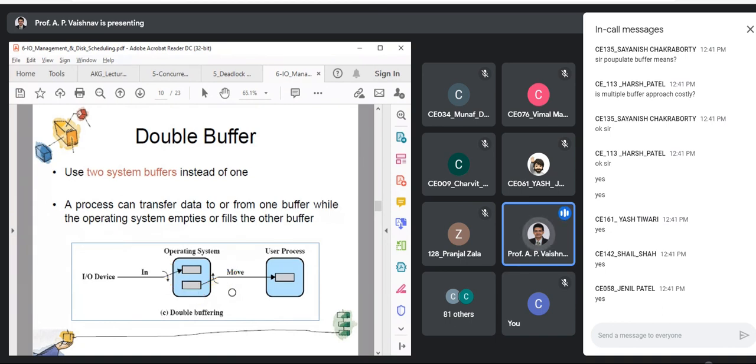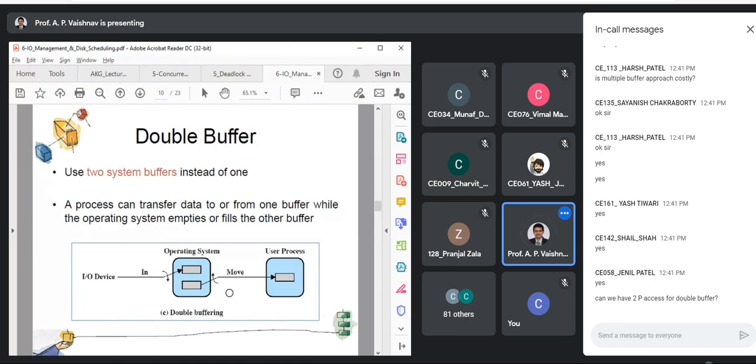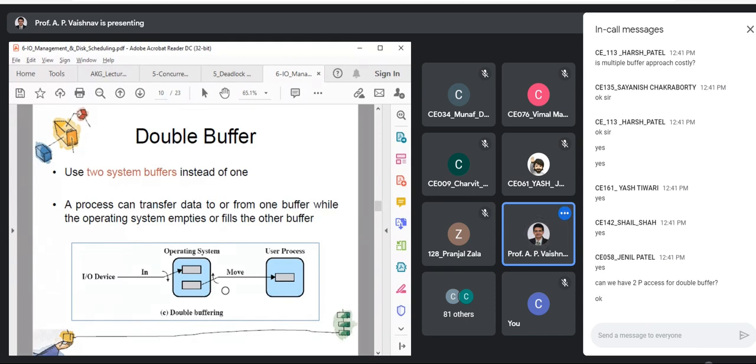So if two buffers are giving you advantage, can we have two processes access a double buffer? No, that won't be possible because you are having a private buffering system. Otherwise you will have the same problem of synchronization and all those. Yes. So what is the optimal solution further than this? With that point, I'll stop. Just give me an option.